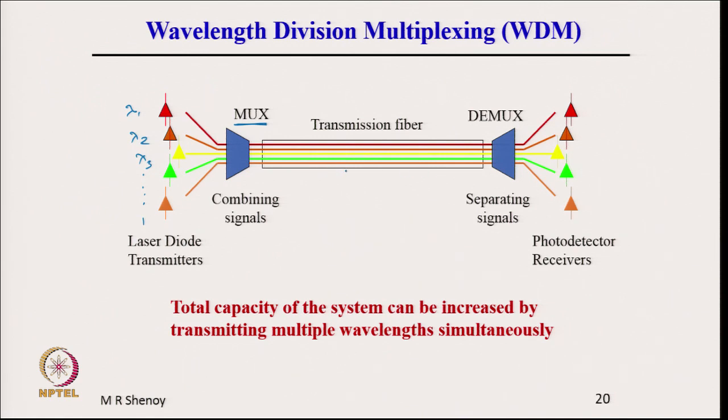This is one fiber, and at the output it is demultiplexed using a demux. The wavelengths are separated out and detected by using photodetectors. Such a system would lead to a higher total capacity of the system. The transmission capacity, or the information carrying capacity, of the fiber would be increased by using multiple wavelengths simultaneously through the fiber.